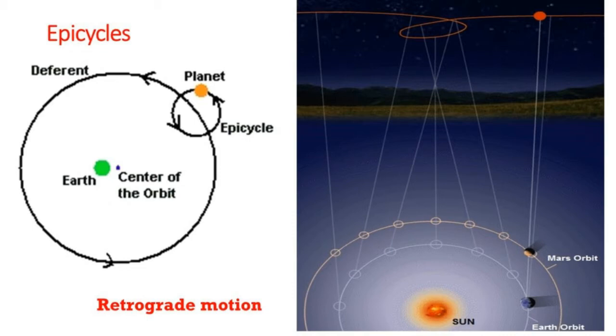Change in brightness and retrograde motion would be impossible if we assume that the planets were at the same distance at all times from the Earth. To explain the puzzling phenomena, astronomers in early times proposed a change in the simple geocentric model. This is called the Epicycle Model.